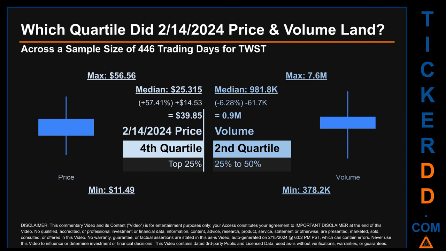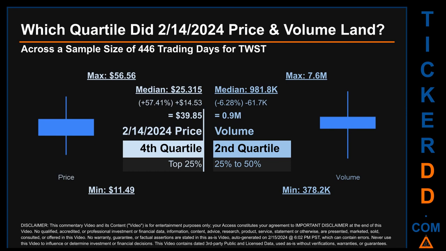Within that price range, February 14, 2024 price, of $39.85, landed within the fourth quartile, meaning that it was within the top 25% of all sampled end-of-day prices. The day's volume landed within the second quartile, that is within the 25% to 50% range of all sampled daily volume, which saw a max daily volume of 7.6 million and a minimum of 378.2 thousand.